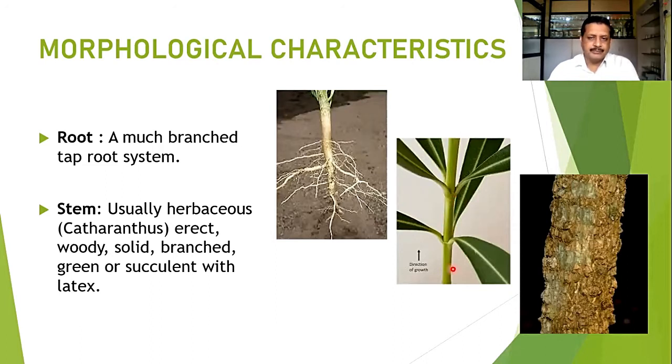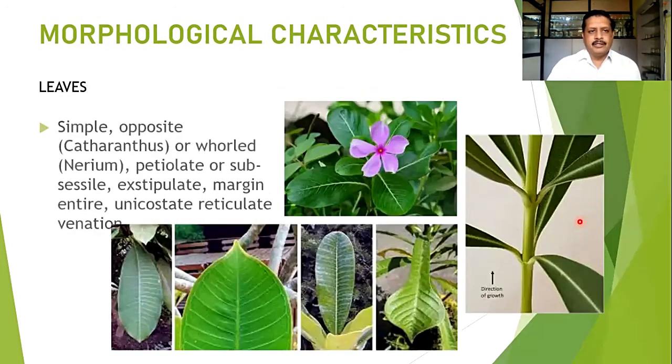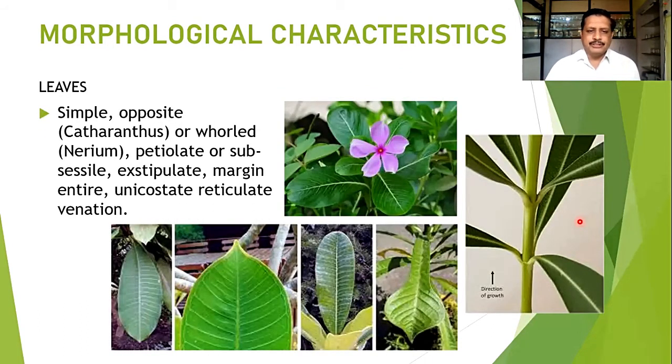In this Nerium or oleander plant, we find the stem is almost trigonal. Instead of a circular stem, it becomes trigonal. And here you can find at each node, there are 3 leaves originating, 1, 2, and 3. So the whorl type of phyllotaxy can be observed here. And in woody plants, we find that there is bark or cork tissue development. Leaves are typically simple in this family, but variously shaped.